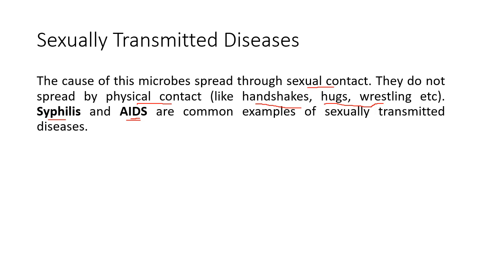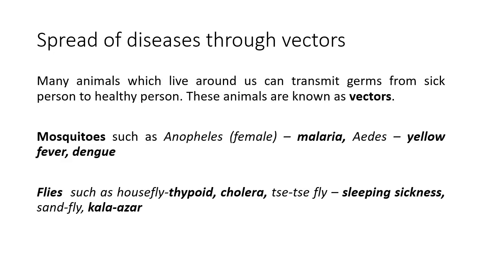These are very, very small steps, but very, very important, because AIDS is a deadly disease and an effective cure is not yet found. Then the last category is spread of diseases through vectors. Now what does vector mean? A vector is the agent which carries the microbe, the pathogen, from one body to another, from a sick person to a healthy person. So sometimes animals transmit germs.